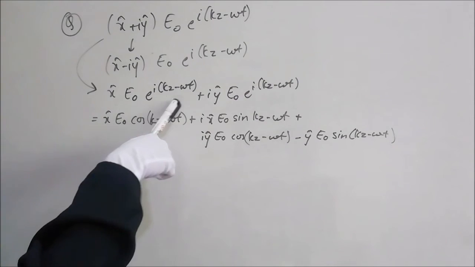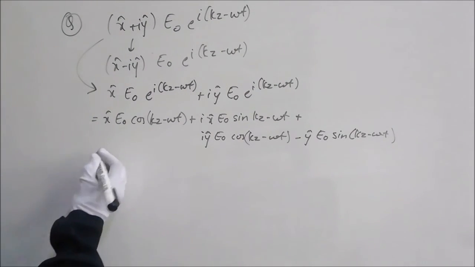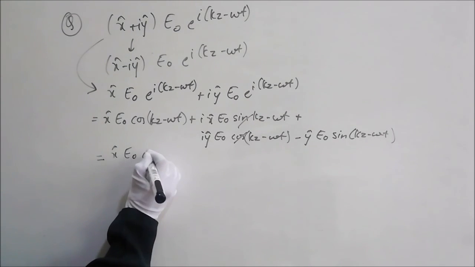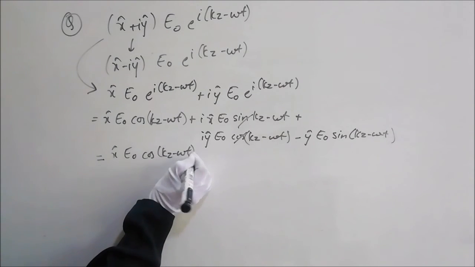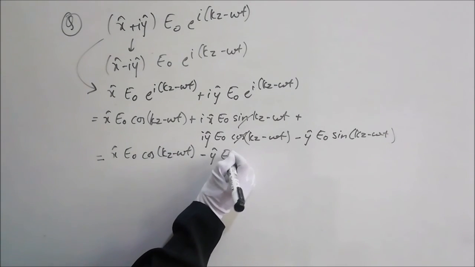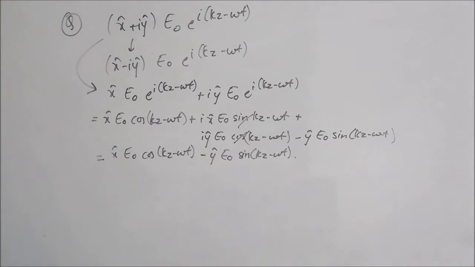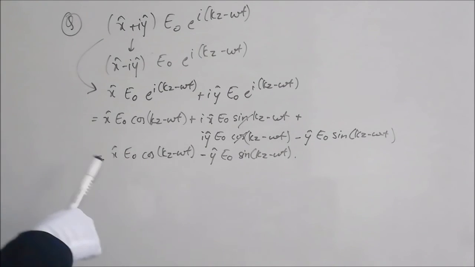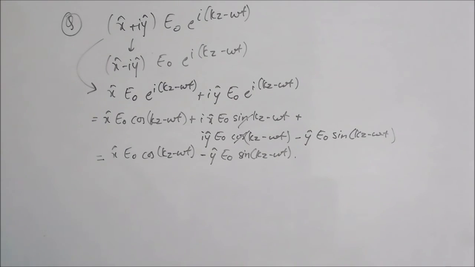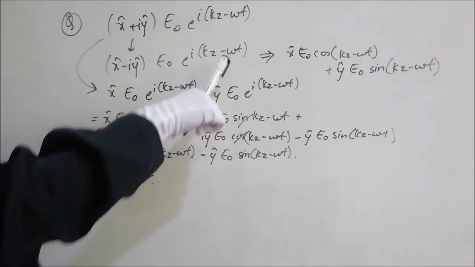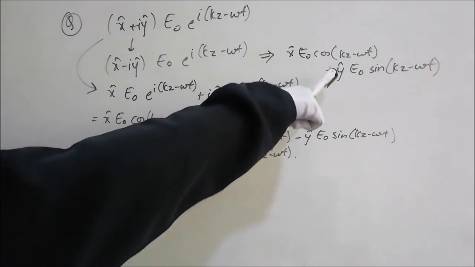Open this as cos plus i sin. We will take only the real parts and ignore the imaginary parts for now. So we will have only x hat E naught cos(kz minus omega t) minus y hat E naught sin(kz minus omega t). So now you can see we have two components which are perpendicular to each other. One is the cos term, one is the sin term. The phase difference between them is pi by 2 and the amplitudes are the same, so obviously this is circularly polarized light.